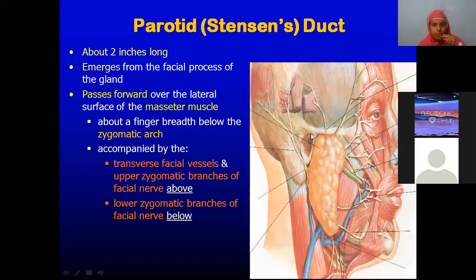Okay. So this is zygomatic arch, isn't it? Just one finger breadth below the zygomatic arch we will see. Then it is accompanied by, here the vessels are not shown. It is actually accompanied by transverse facial vessels. Okay, then upper zygomatic branches of facial nerve, and upper means upper buccal branch and lower buccal branch. Okay, that is of the facial nerve.